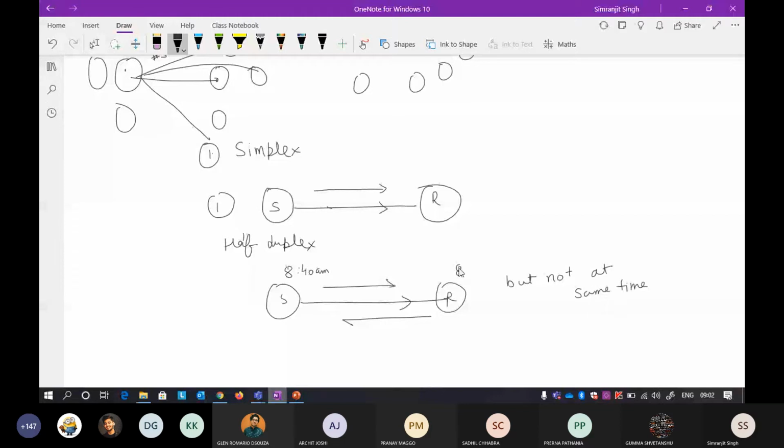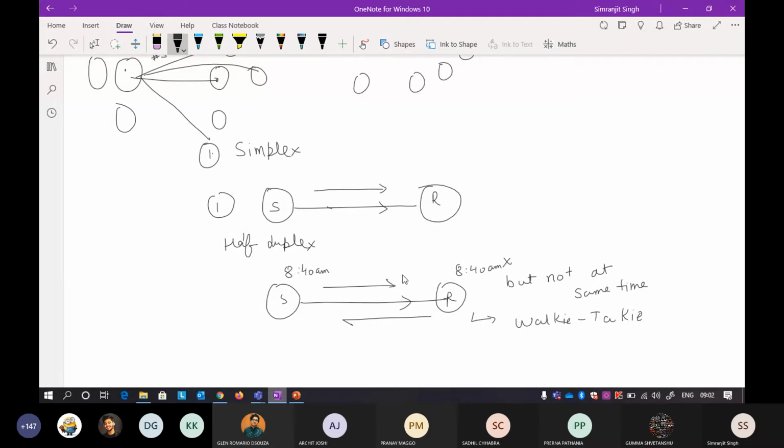The classic example of this is the walkie-talkie. That is why if you see in movies, most of the time they will say over. They say over because they cannot communicate at the same time. You have to listen to it, then you have to give feedback to the other. So this is your half duplex.